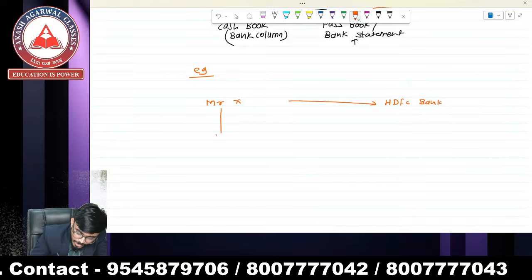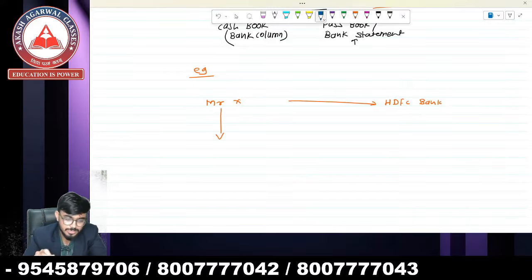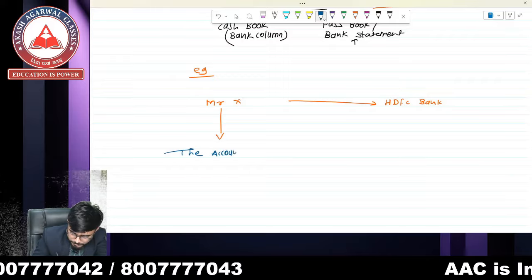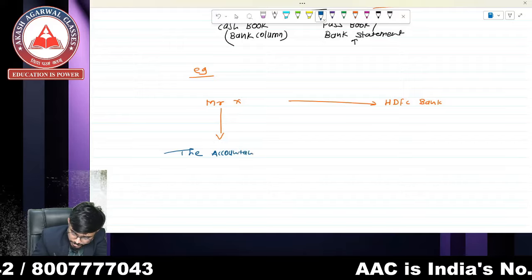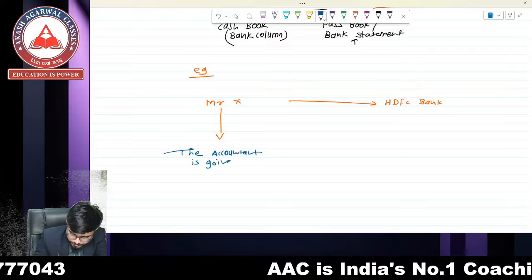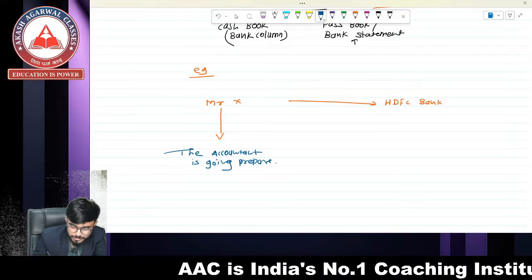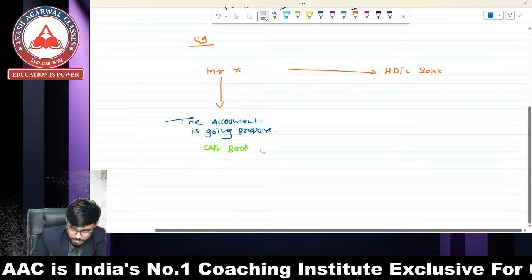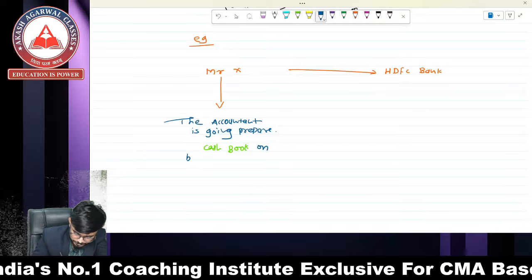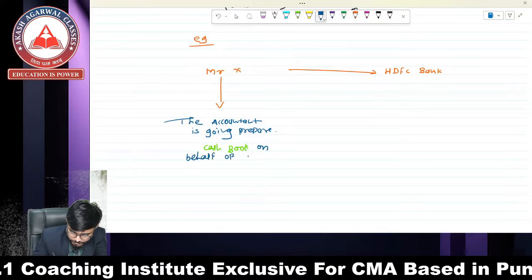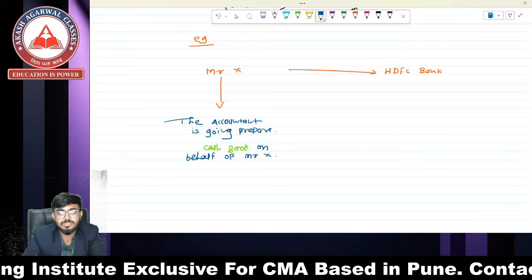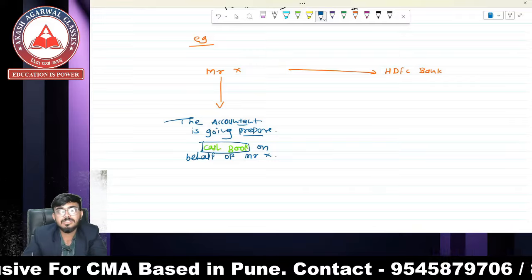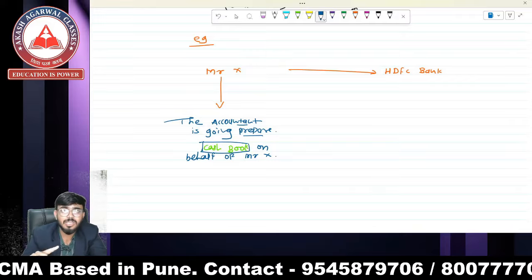So which account are we going to make on behalf of Mr. X? The accountant is going to prepare the cash book on behalf of Mr. X. So we are going to prepare the cash book.